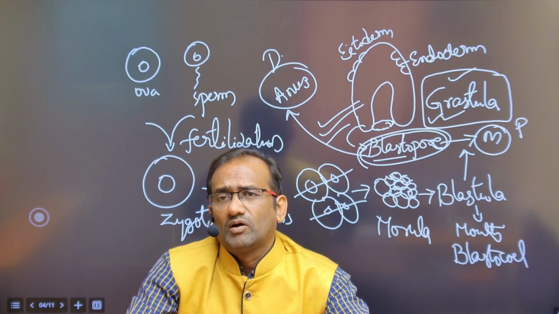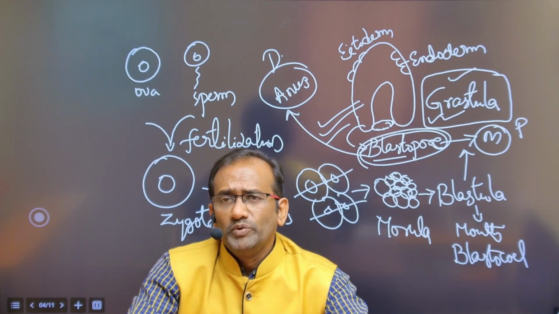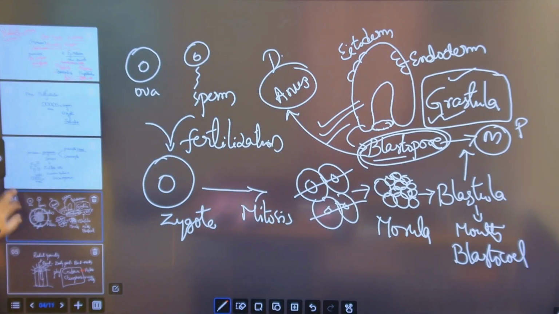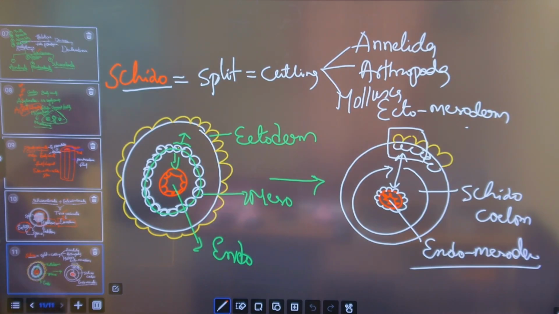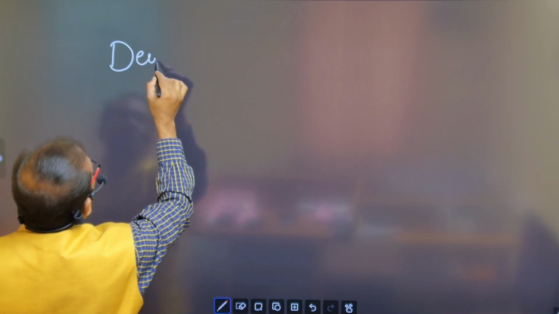Next, what are the Deuterostomia organisms? Now our topic is Deuterostomia. The previous one was Schizocoelomata; next is Enterocoelomata. Before going to Enterocoelomata, our topic is Deuterostomia.